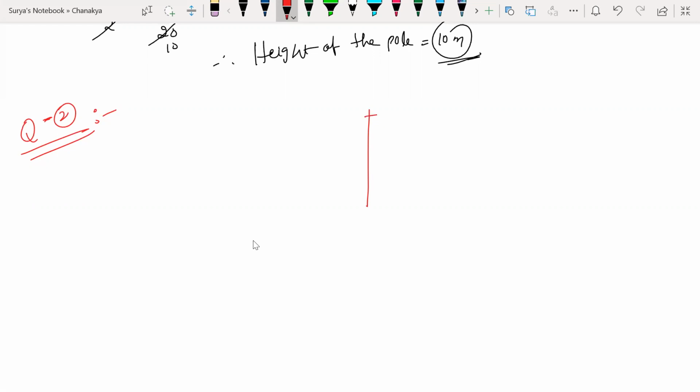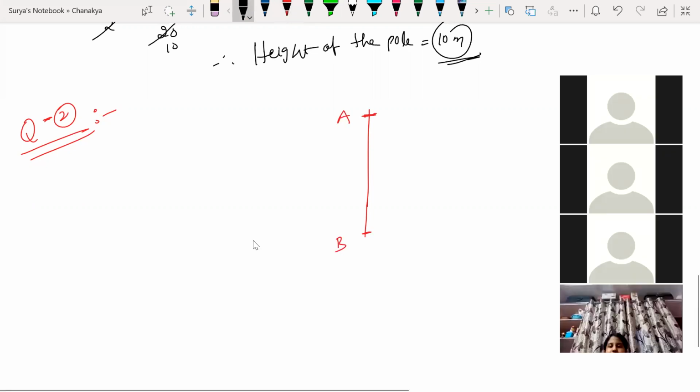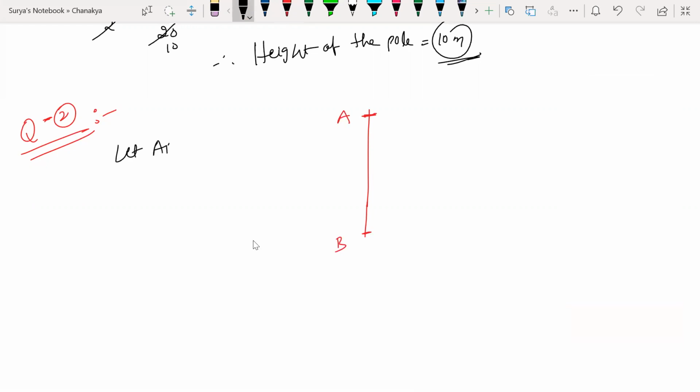Let us say this is my point A, this is point B, this is my tree. Understood? Let AB is equal to the length of the tree, or height of the tree. Length of the tree. Any doubts?